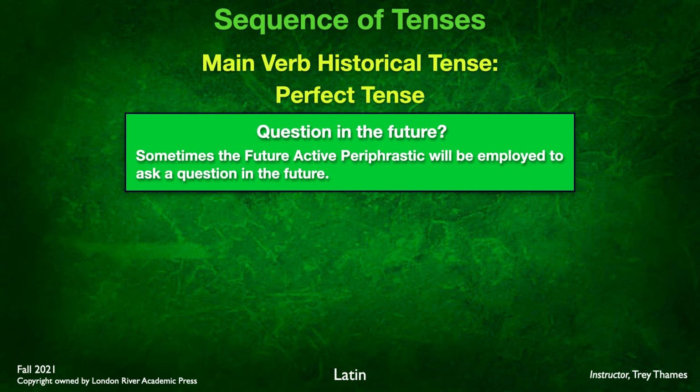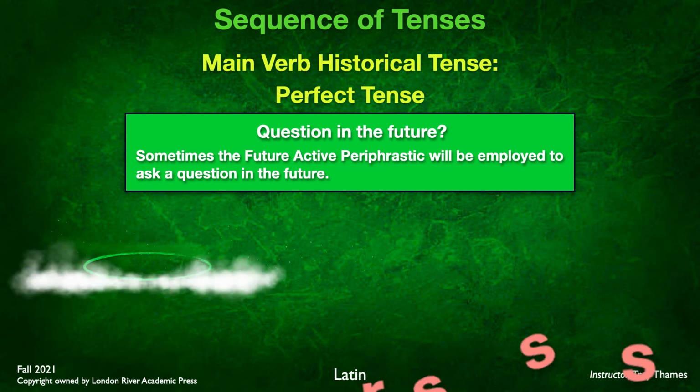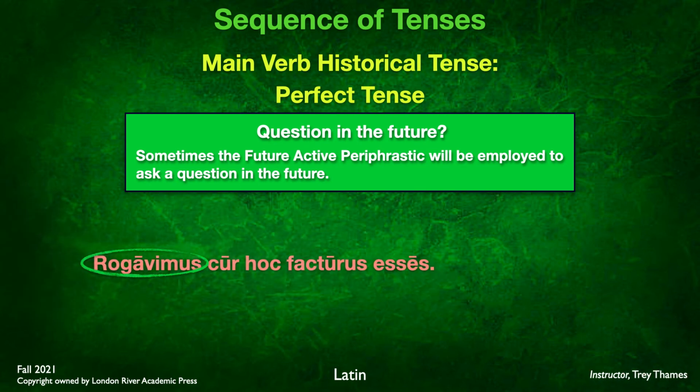Sometimes the future active periphrastic will be employed to ask a question in the future. Now, if you remember how we formed a passive periphrastic, it was simply the future passive participle plus a form of sum. Well, instead of using the future passive participle, we're going to use the future active participle and again add a form of sum. So let's take a look at this. Here we have rogavimus cur hoc facturus esses.